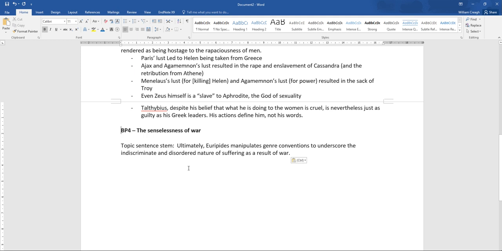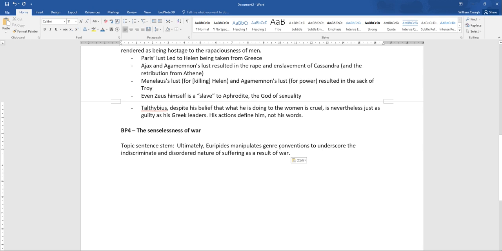If you talk about how Euripides manipulates the genre conventions of tragedy to make his play more effective, then you're going to show that you have, one, a very deep knowledge of the play, and two, you have a fantastic knowledge of the meta language used to describe the play. So let's see, the senselessness of war.